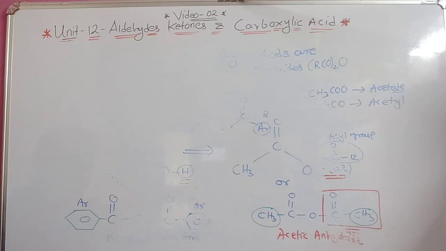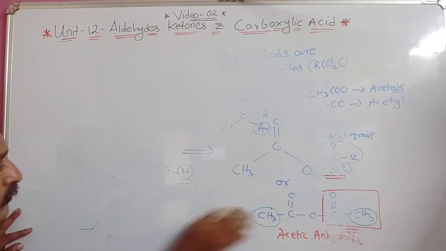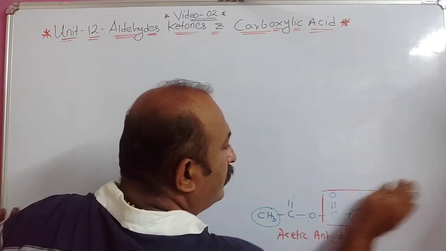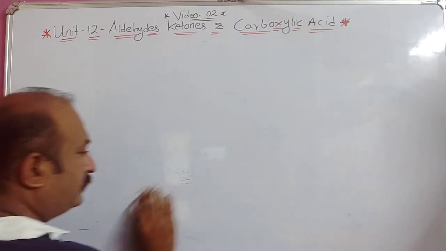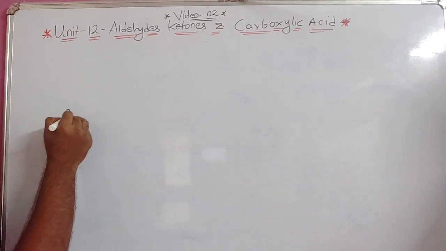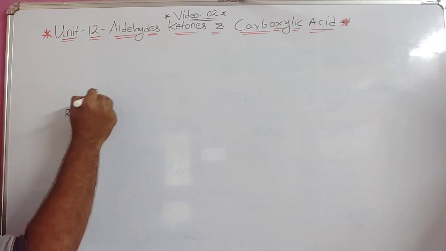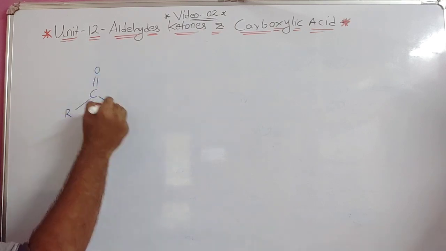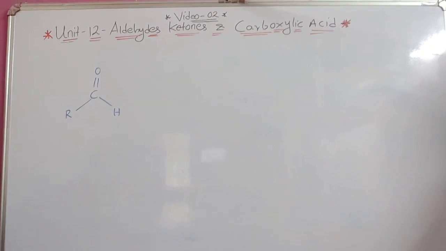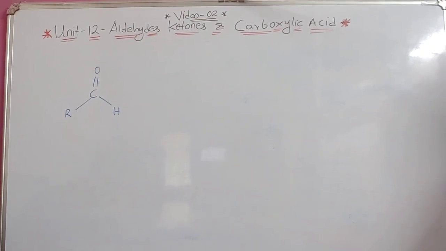Okay, so one by one, I will write down all the general forms, so it will be easy for you to understand. The first one we discussed was R, C double bond O and H. This was aldehyde, if you remember. In your textbook you can see it on page 357.